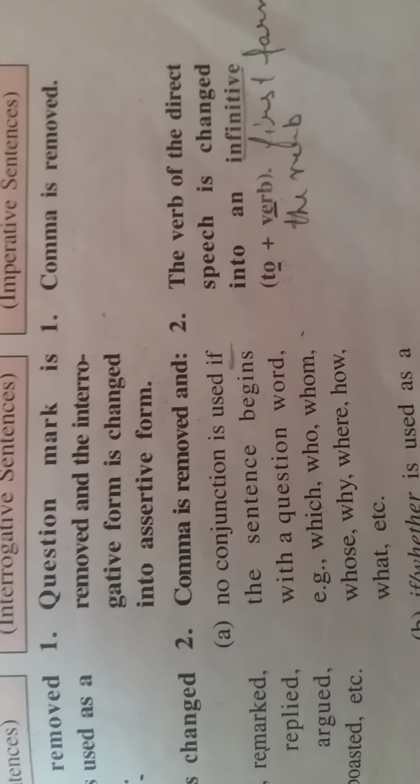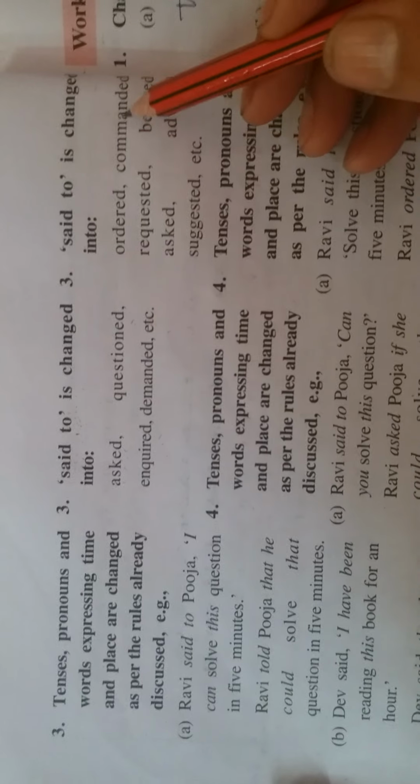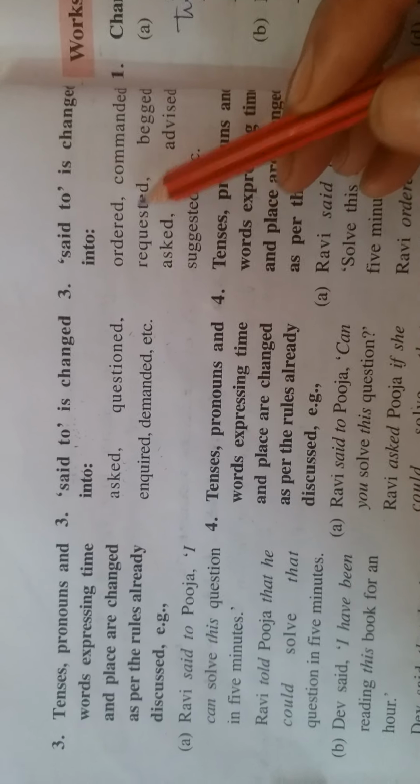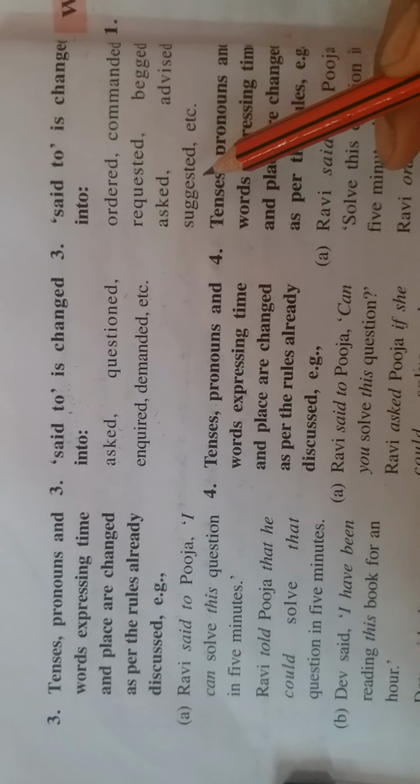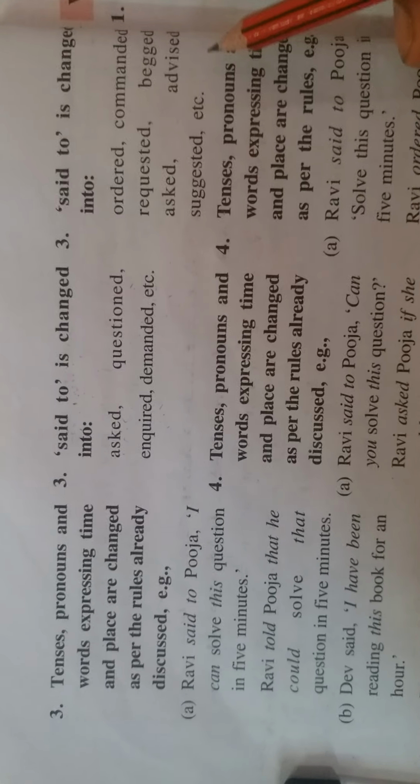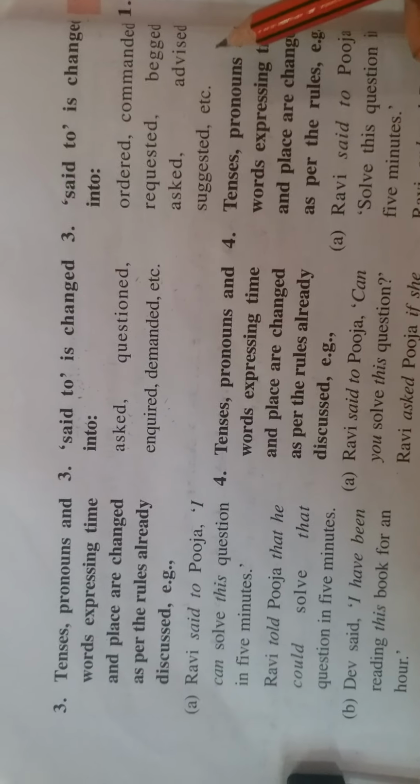Now the next rule: said to is changed into ordered, commanded, requested, begged, asked, advised, suggested or any other word as per the sense of the sentence. In an assertive sentence, said to gets changed into told, and in interrogative we use whether or if, or the question word comes.